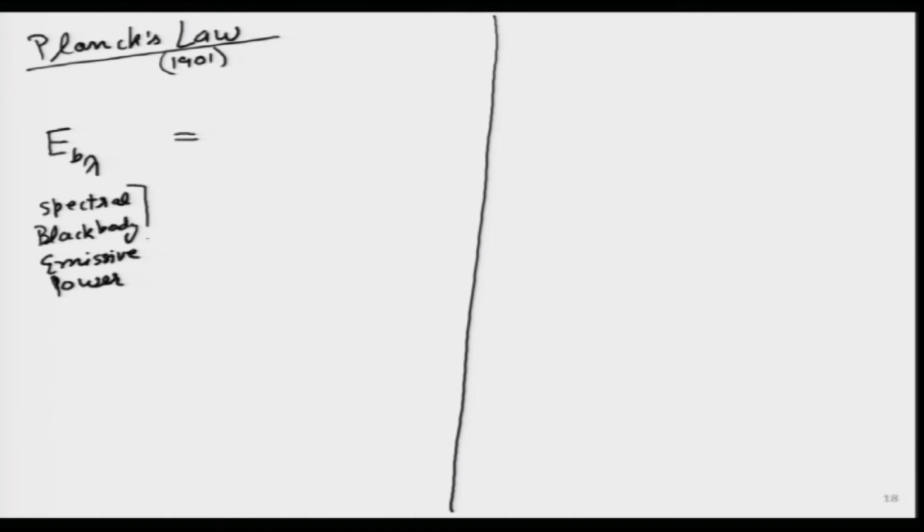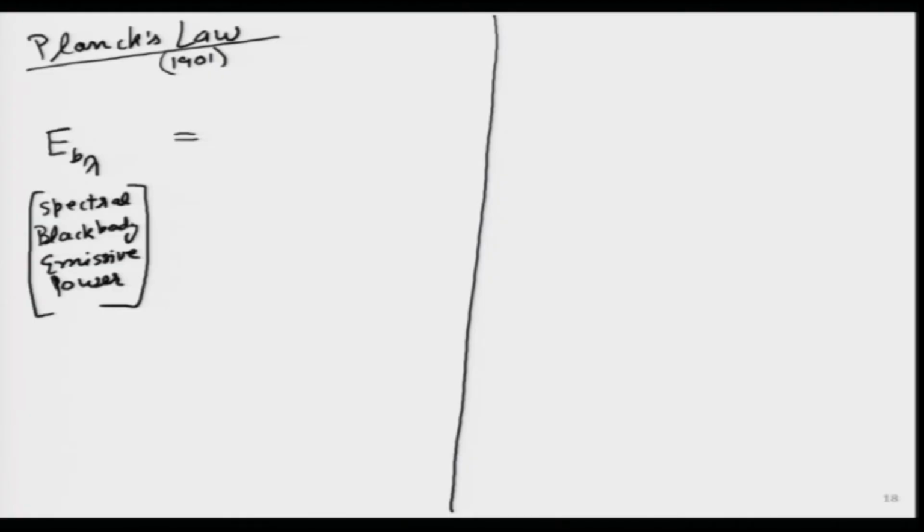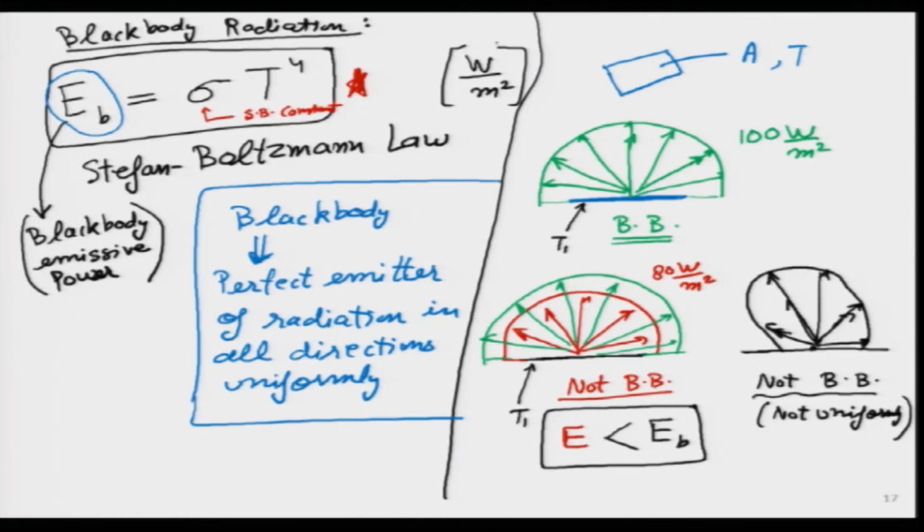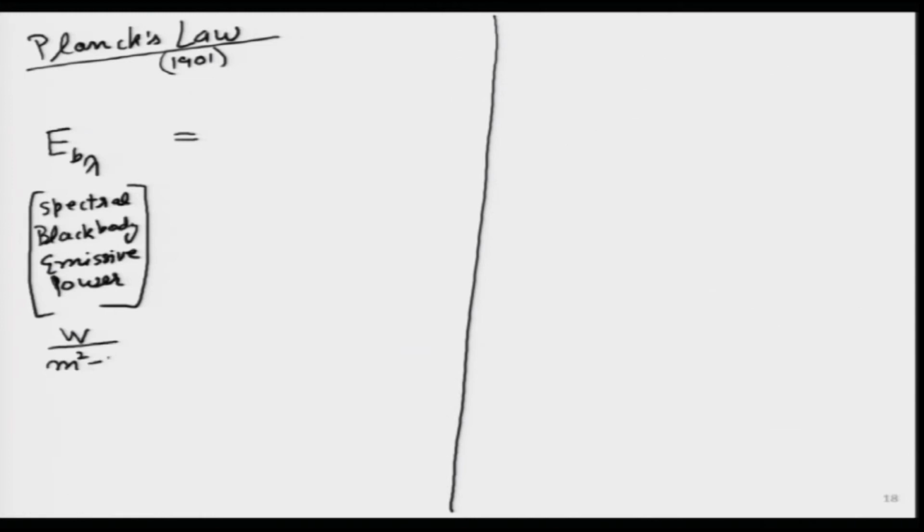Wherever you see the word spectral, it is talking about the wavelength dependence. So it talks about the spectral black body emissive power, and its unit will now change. Earlier it was watts per meter square. Let us go back, here it is watts per meter square. Now, because we have the spectral component also, it will be per wavelength. The wavelength we usually take in microns. So the new unit for this E_B lambda becomes watts per meter square per micron.